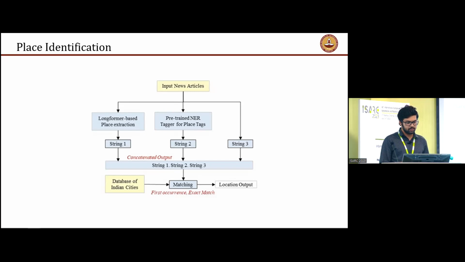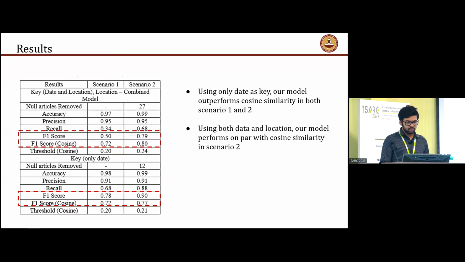So as you can see, the first priority was given to Longformer. In case there was no city mentioned in Longformer, we used the NER. And in case even NER was unable to detect a place, we just took the first city mentioned in the article. So once the date and place have been extracted, we just match this for different articles and check if they're duplicates or not.